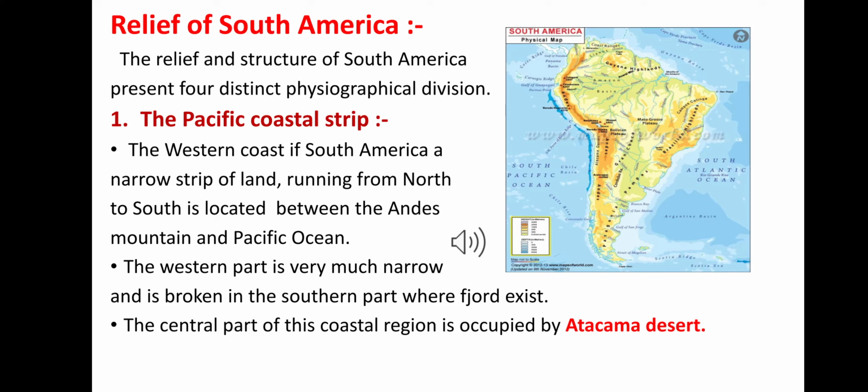This entire western coast of South America is a narrow strip of land running from north to south, located between the Andes mountains and the Pacific Ocean. This western coastal part is very narrow, and it is broken in the southern part where the fjord exists. The central part of this coastal region is occupied by the Atacama Desert.